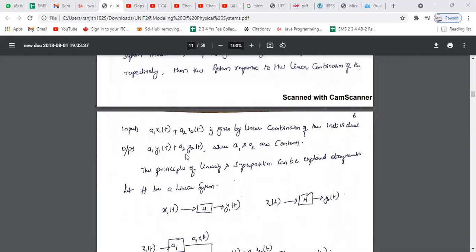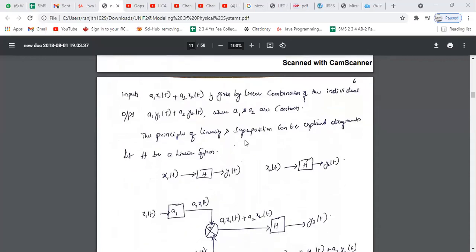Here a1 and a2 are constants, so they are not functions of time. That's why it is called a linear time invariant system. Here the coefficients of the system response are not functions of time, hence it is called a linear time invariant system.